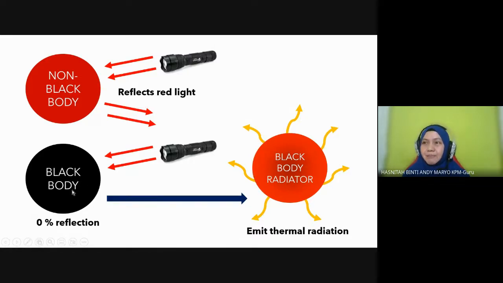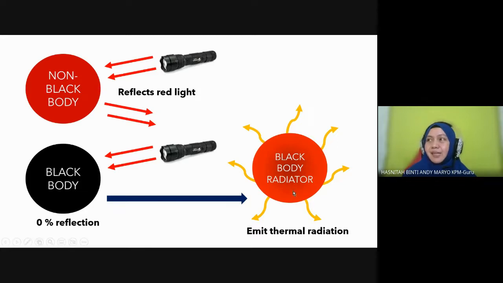So now, for example, in this situation, the black body is initially black in color, but actually it doesn't need to be black. Okay, black body tak semestinya dia warna hitam. Itu you kena faham. Okay, so this one we supply heat here, so now the color changes. It is glowing like metal. When you heat a metal, it will start to glow. So it emits radiation, and we call it a black body radiator.